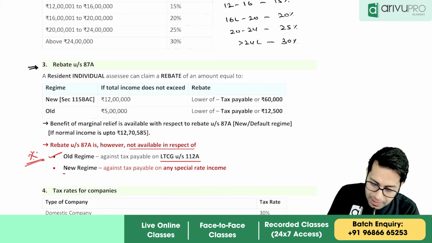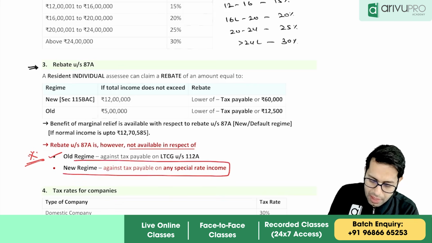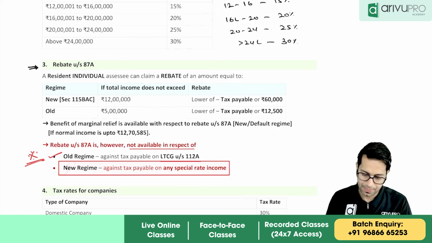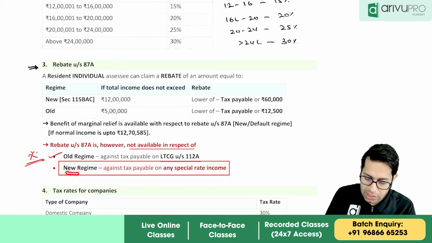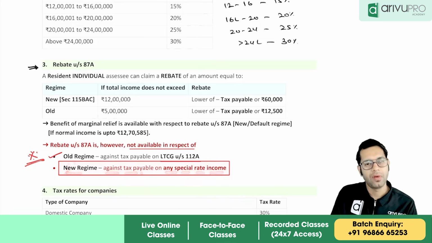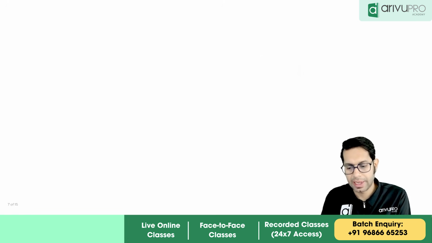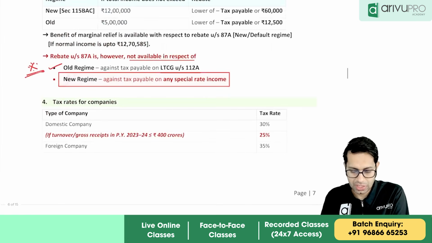But if a person is opting for the new regime, he cannot claim rebate against any type of special rate income, against any income which is taxable at special rates.